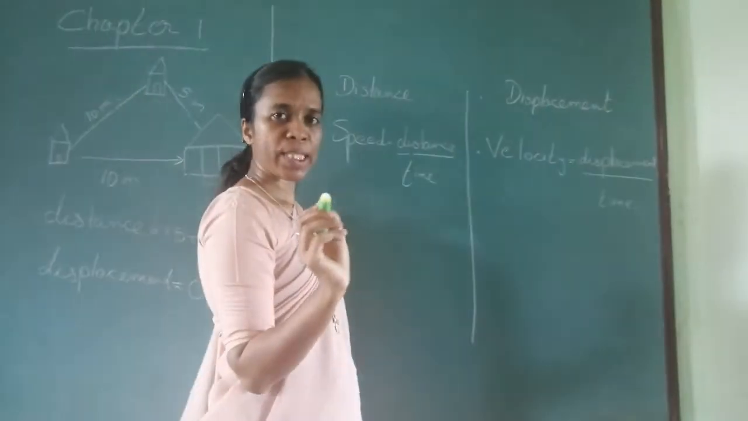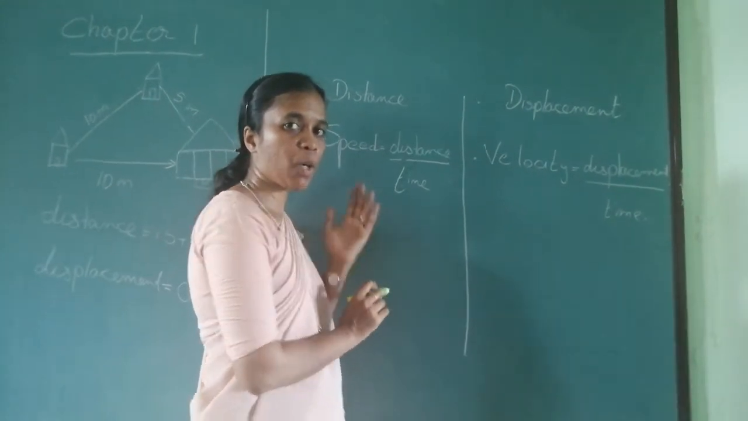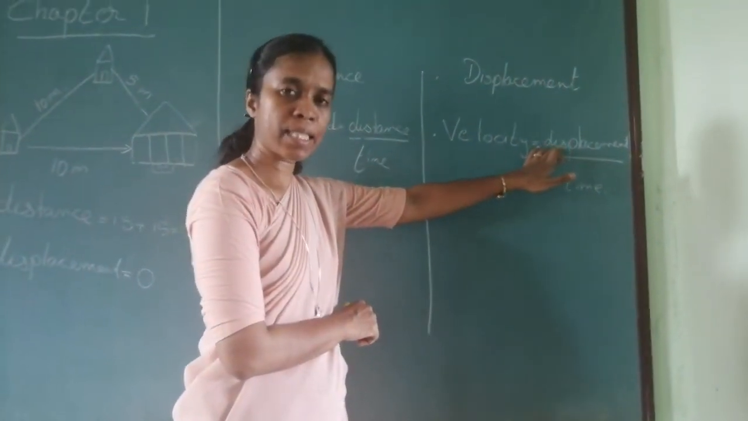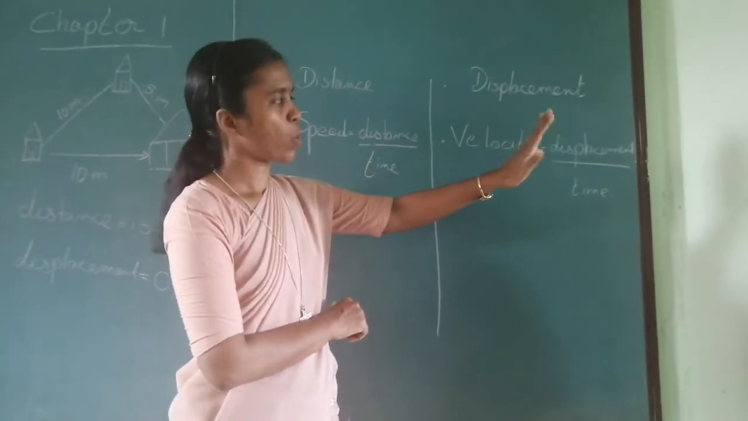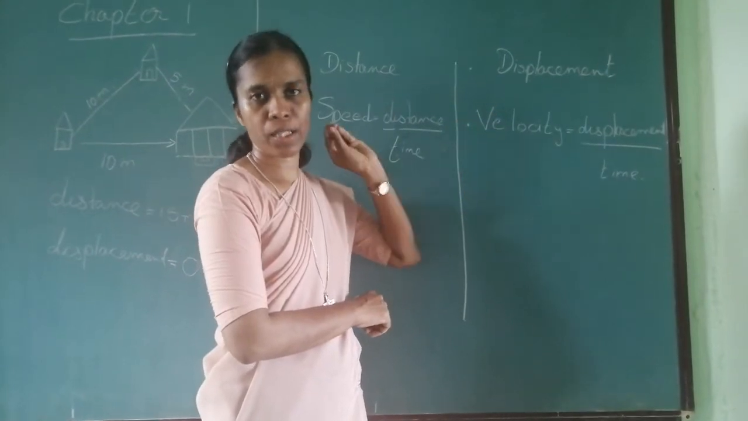Now, I can also say this velocity in terms of speed. How do I say that? I already told you. I can say displacement as distance in a particular direction. So, I can also say that velocity is the speed in a particular direction.